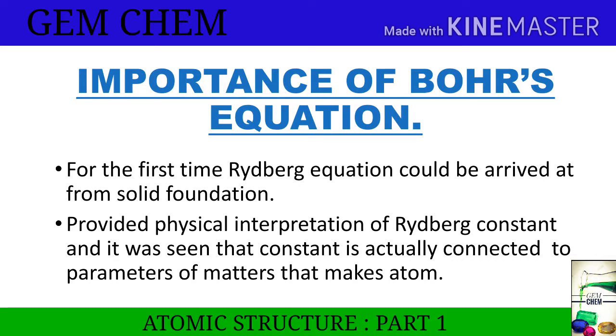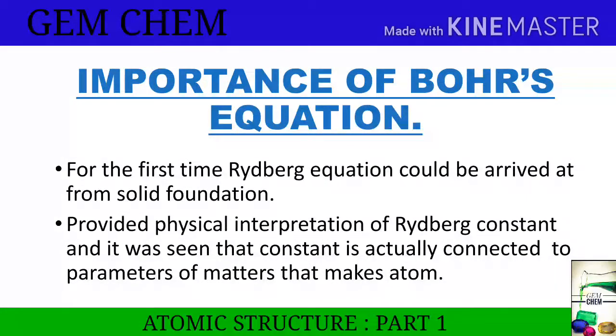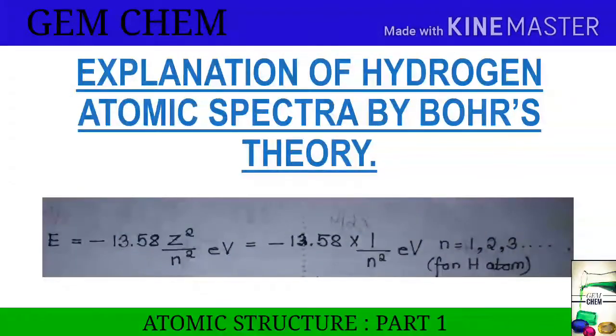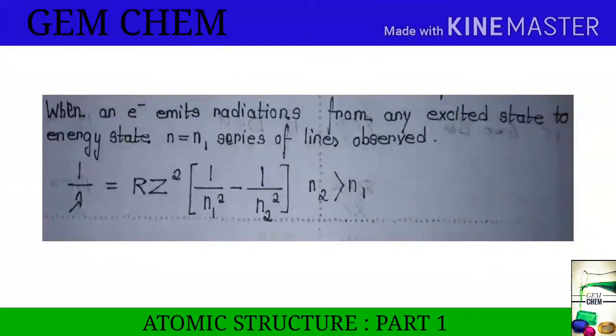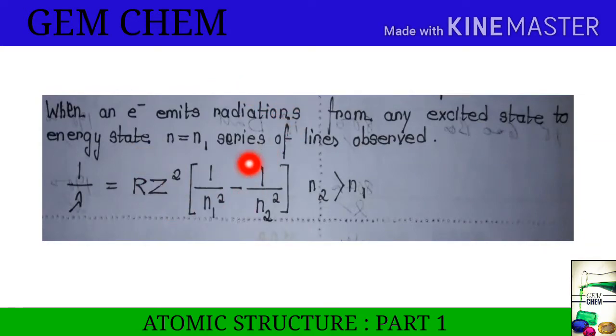Next we will know about hydrogen atomic spectra, as we have talked much about Bohr's theory. We have already derived the energy expression, and from there we have got this expression. Now on putting successive values of n1, we obtain the series of lines. When an electron emits radiation from any excited state to energy state n1, a series of lines is observed in 1 by lambda.